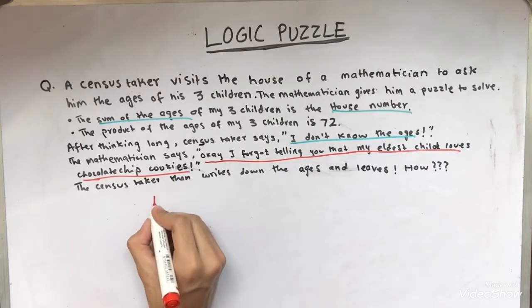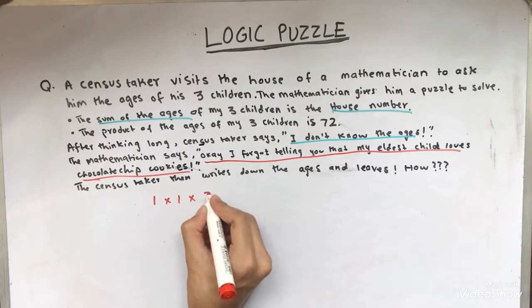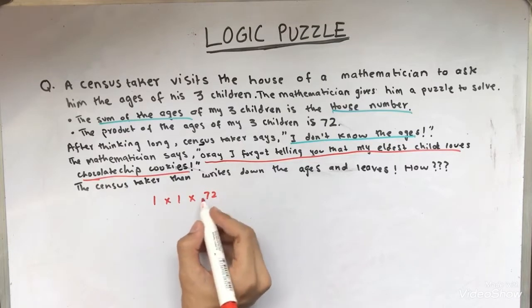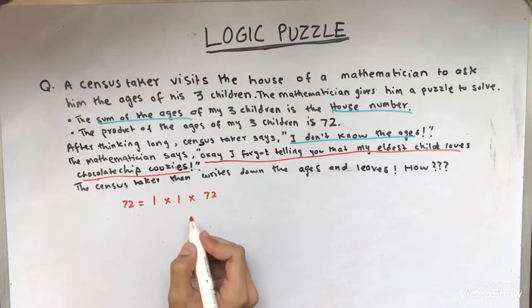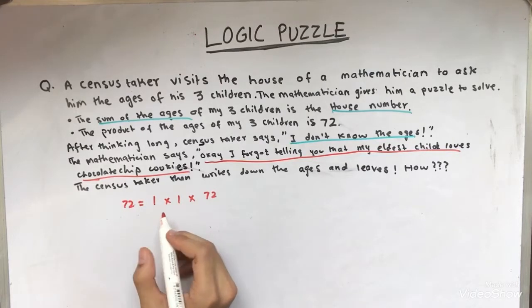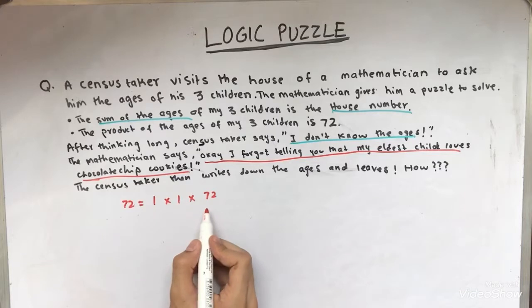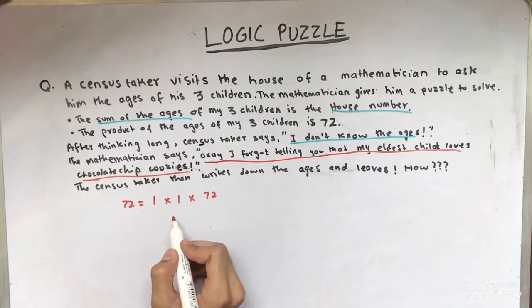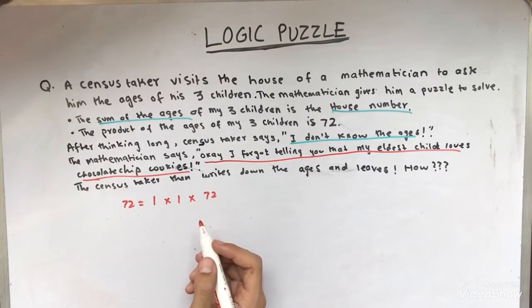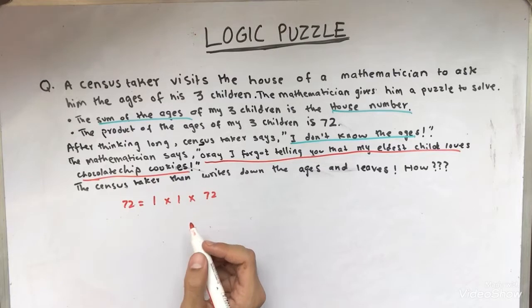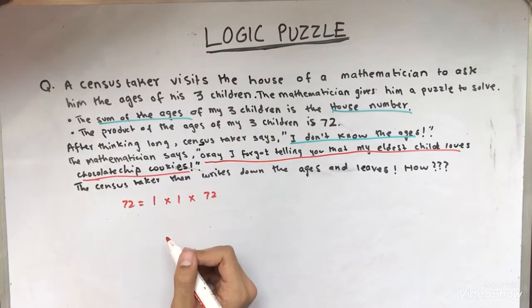For example, 1 times 1 times 72 is equal to 72. These could be the 3 ages also. It is very improbable that one child is 72 years old and the other 2 are 1 year old, but we'll consider it because it could actually happen. In the world of logic, anything is possible, although it is very improbable.